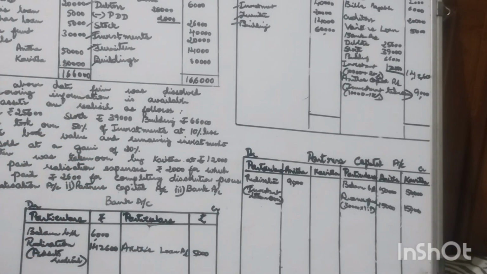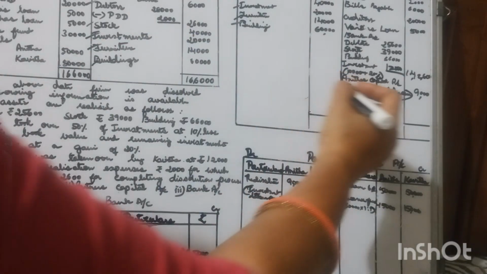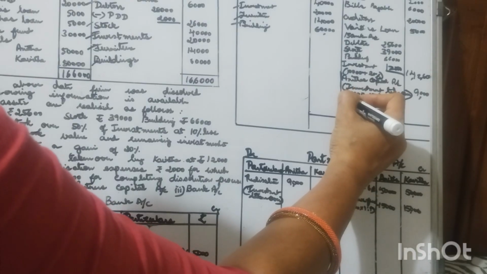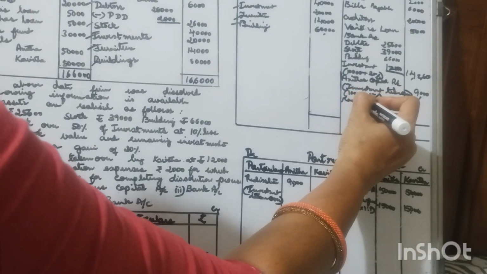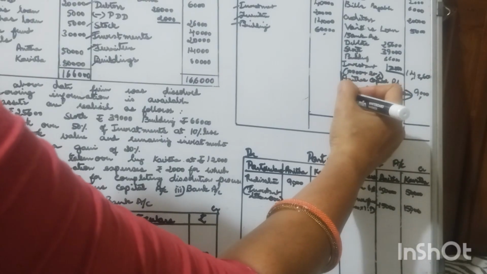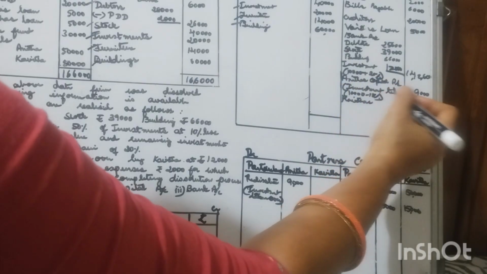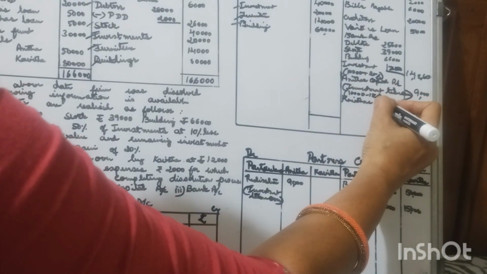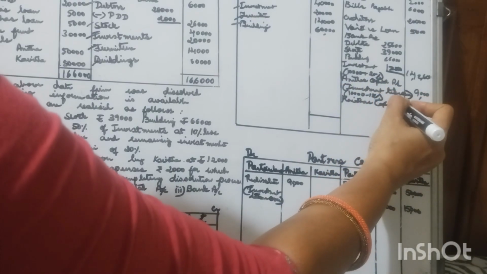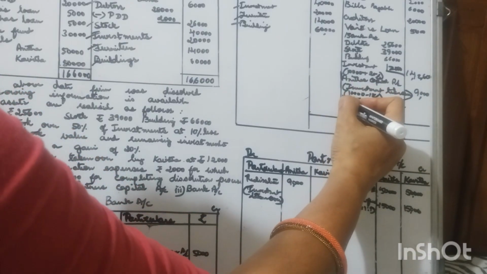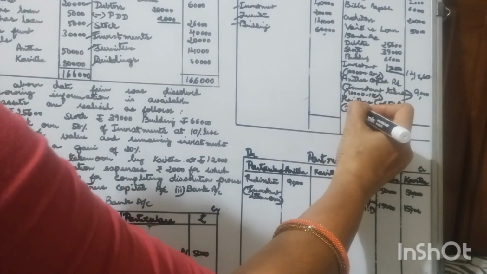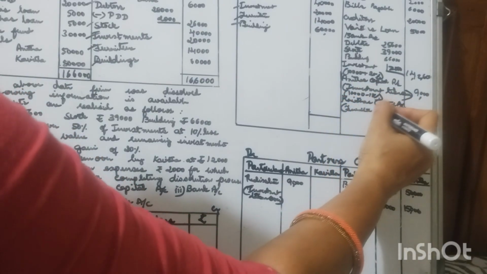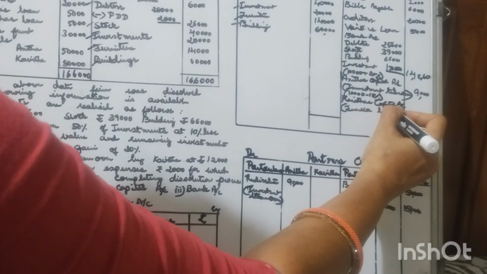Next, furniture was taken over by Kavita. So Kavita is another partner. Kavita's capital account. So furniture that has been taken over by Kavita.